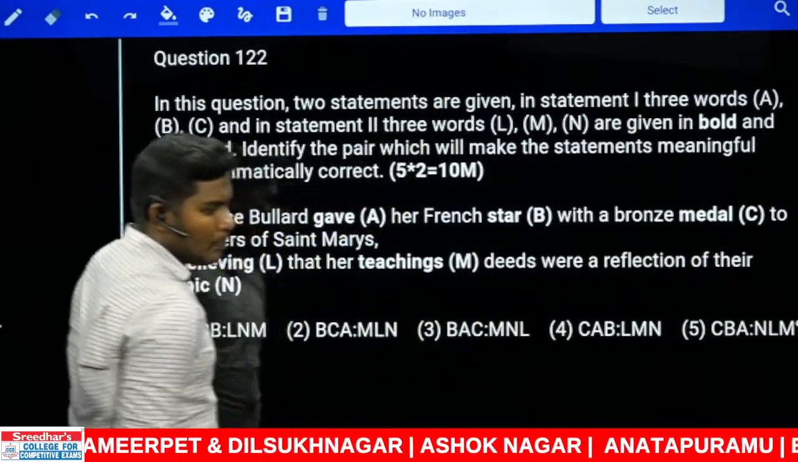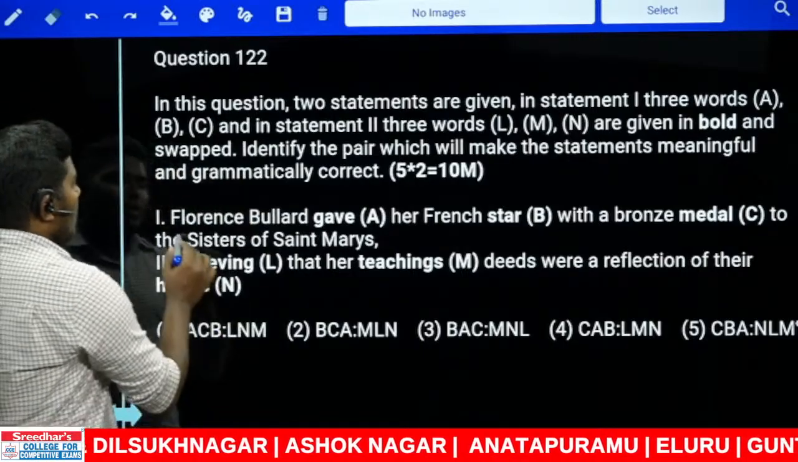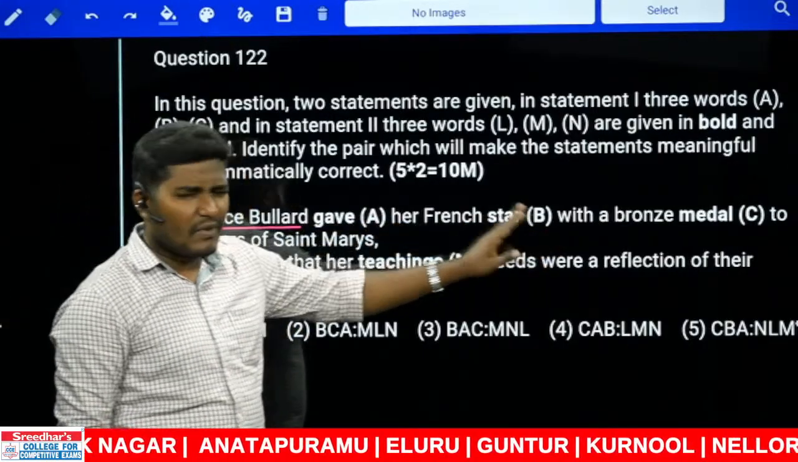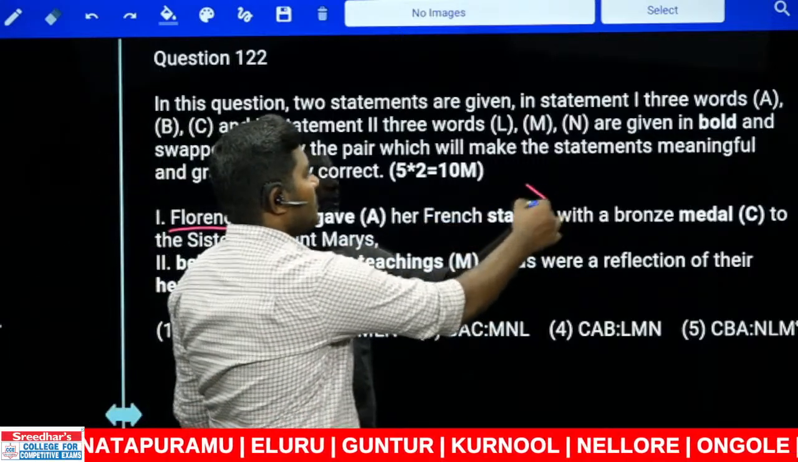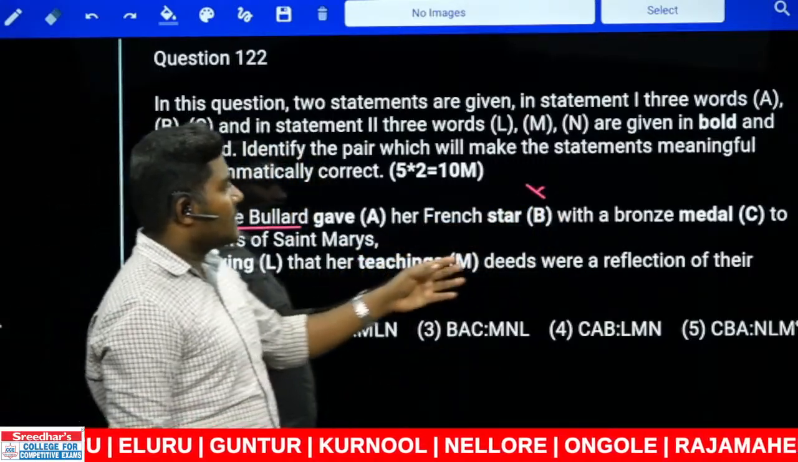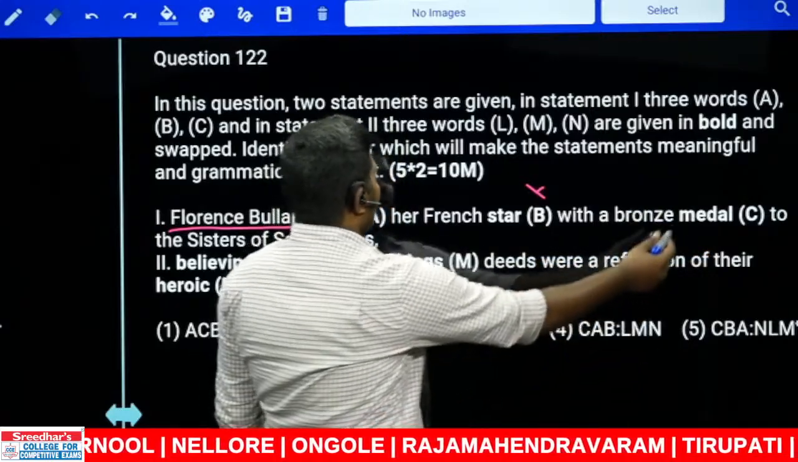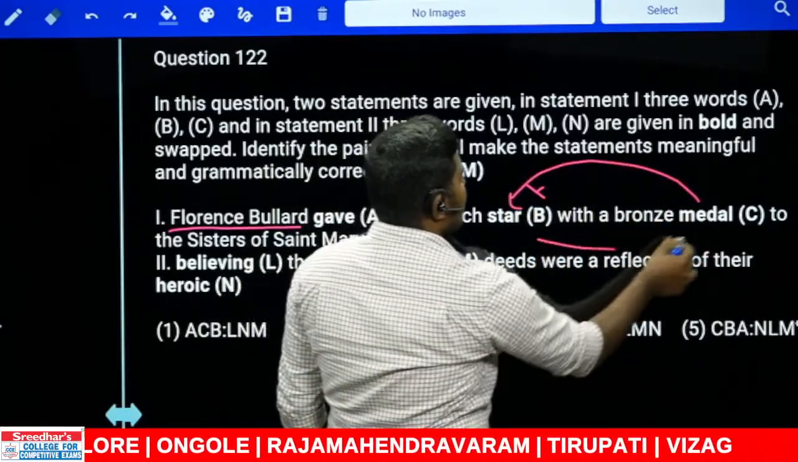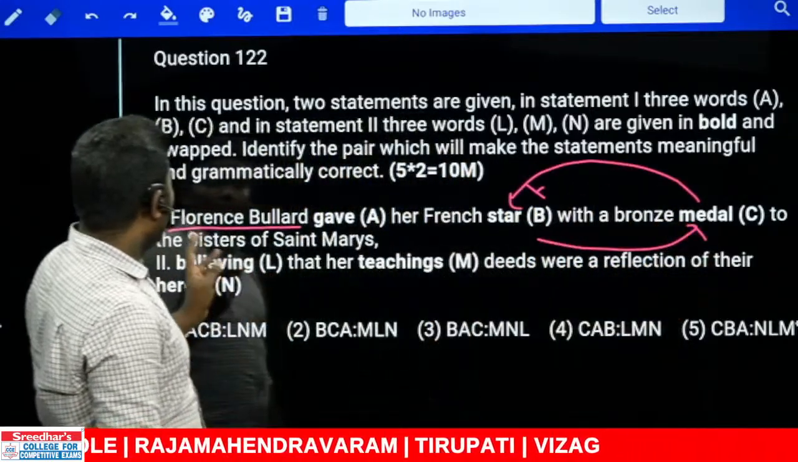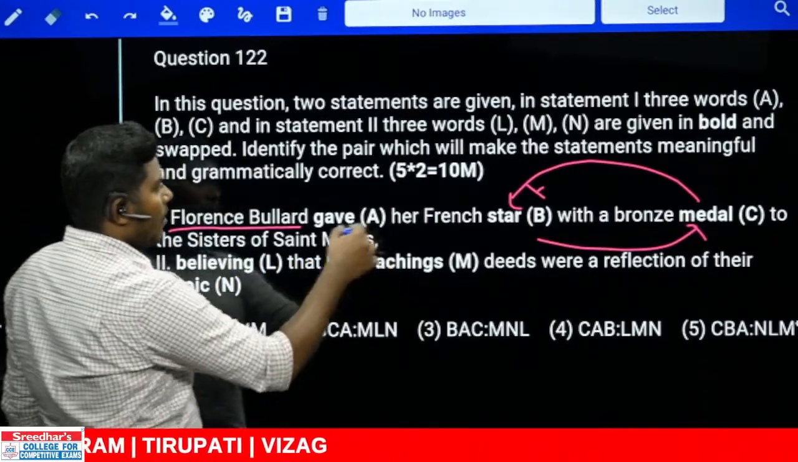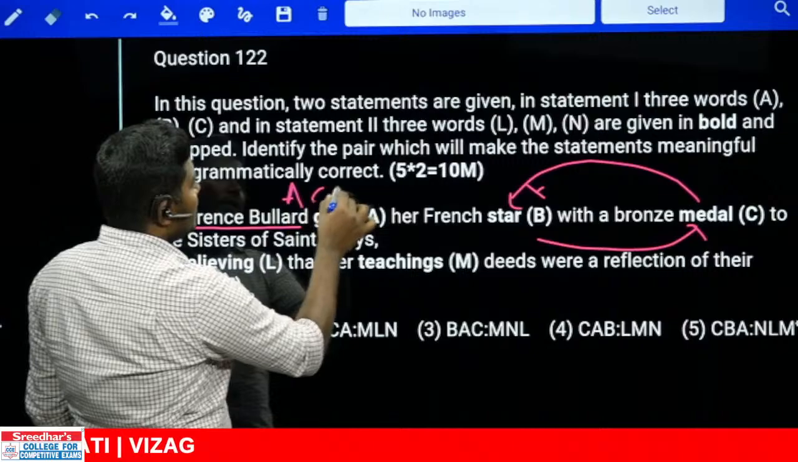Fine. Look at the sentence. "Florence Billard gave her a French star with." French star with is not possible. B cannot be used in that position. Her French medal with a bronze star. That is possible, right? Her French medal with a bronze star is a possibility. To the Sisters of Saint Mary's. So let us check the combination of A, C, and B.